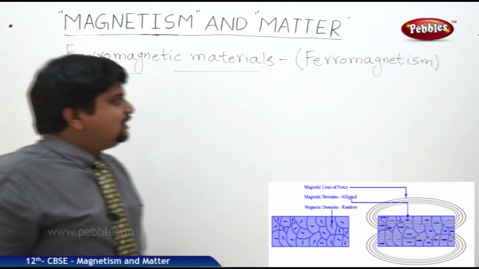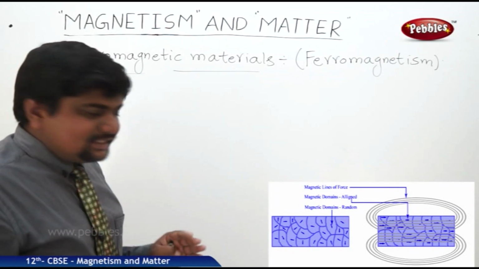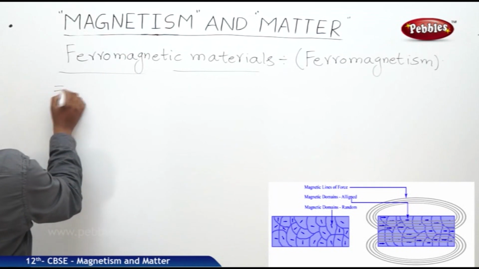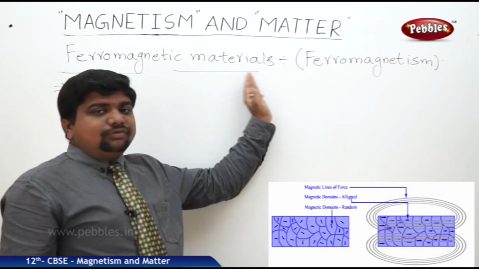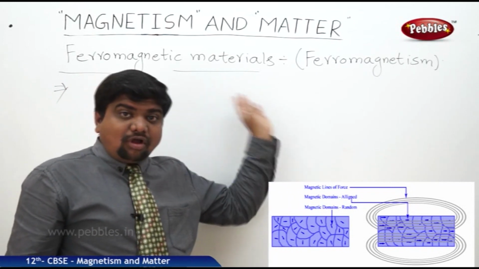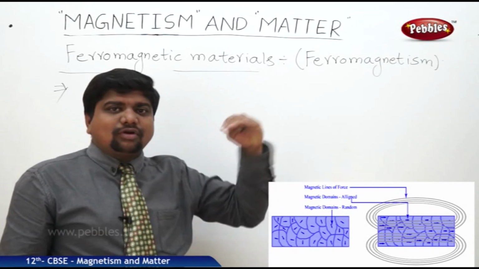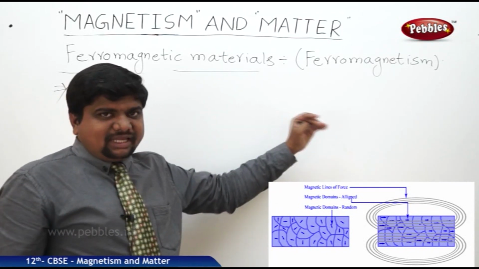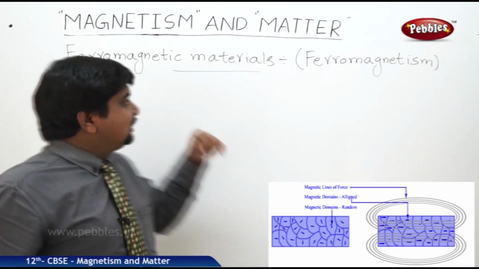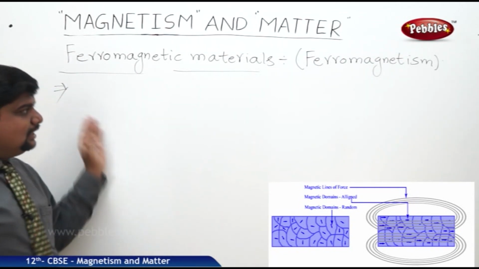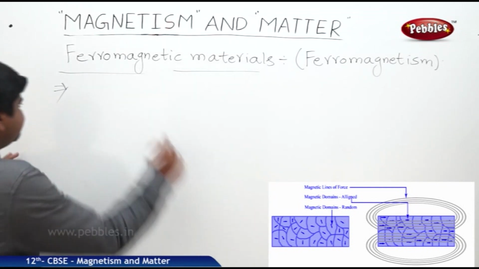The alignment in the ferromagnetic materials is similar to the paramagnetic substances. So what is the definition of these materials? These materials have the tendency to move from weak fields to strong magnetic fields, not like in the paramagnetic. In paramagnetic, a moderate field is enough where the paramagnets used to attract. But in case of ferromagnetic, they have the tendency to travel from weak to strong fields.